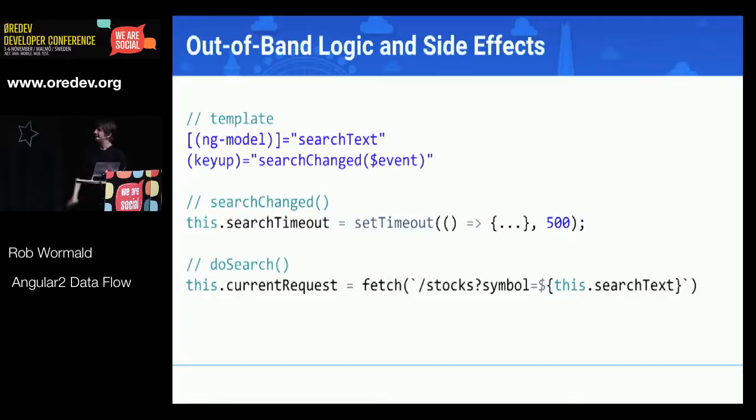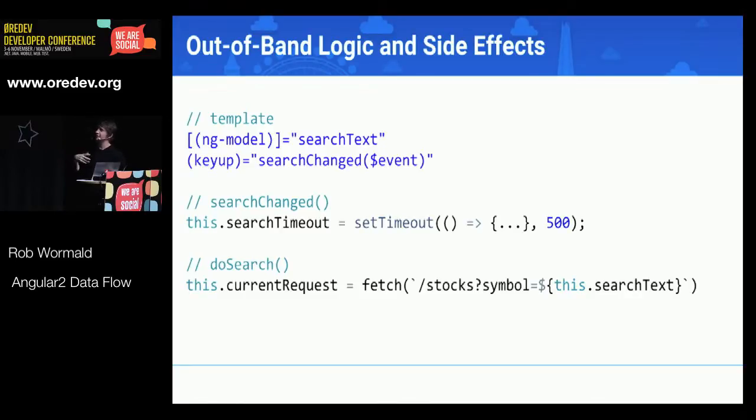And so pitfalls to that, right? We have to keep track of all this stuff. We've got this search timeout. We have to keep this property in our controller. It's just an extra property we have to keep track of. We also have to keep track of that current request, right? So we've got these two variables that we're tracking that are out of band. They're not really about what we're doing, but we have to keep track of them to make this thing work.